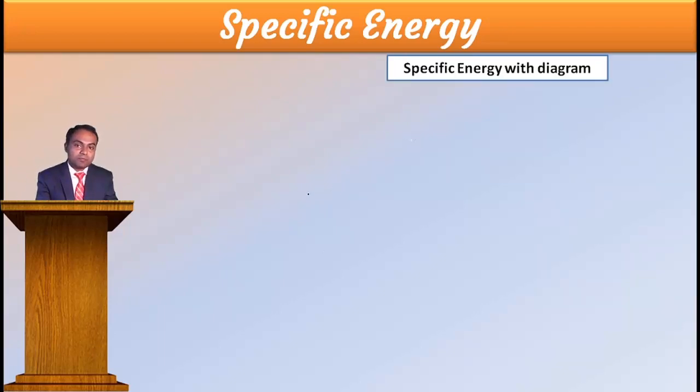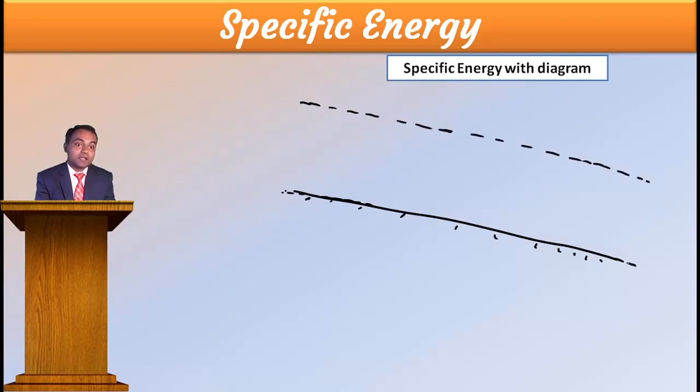This diagram is very important. This is the bed of the channel. Now, I will consider the water surface like this. Very important: I have drawn the water surface parallel to the bottom of the channel.